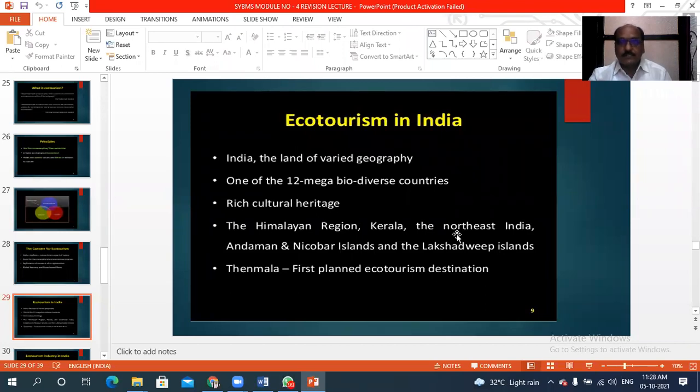In India, the Himalayan region, Kerala, Northeast India, Andaman Nicobar Islands, and Lakshadweep Islands are mega biodiversity regions. In those areas we can develop ecotourism activity.